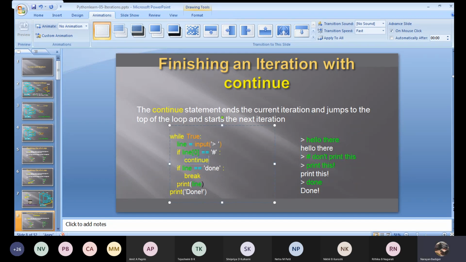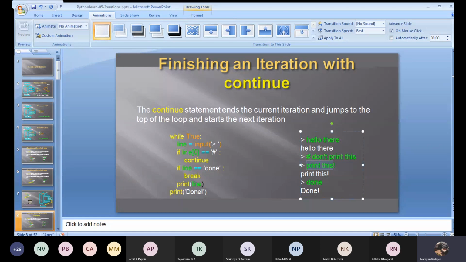Of course the print is there, but it is a part of this while loop. It means it has to go to the top of the loop once it executes this continue statement. Correct? It suspends all these 3 lines. Then it goes back to the while and again accepts the next input.